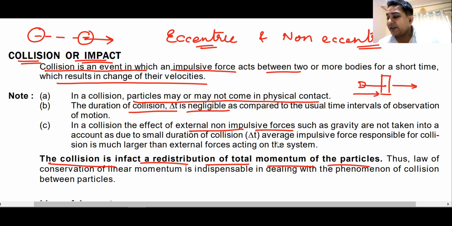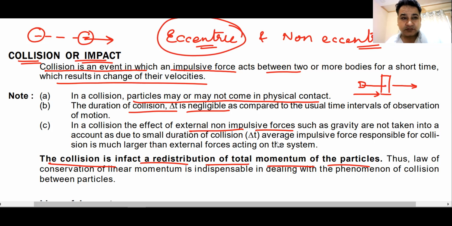But if it collides somewhere else, the rod will rotate and also move. So it will be a combined motion of rotation as well as translation. That is known as eccentric collision, where the body rotates as well as translates.